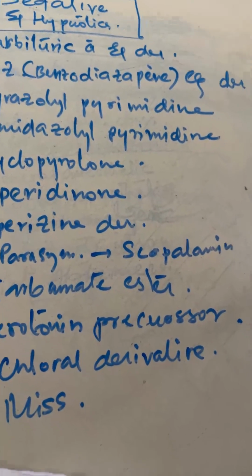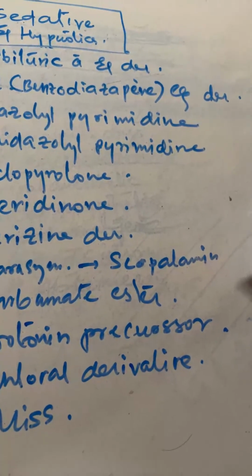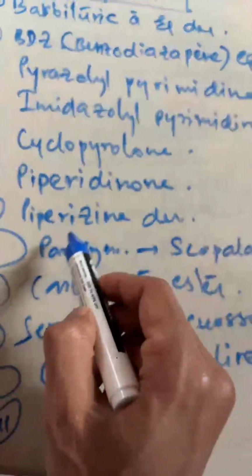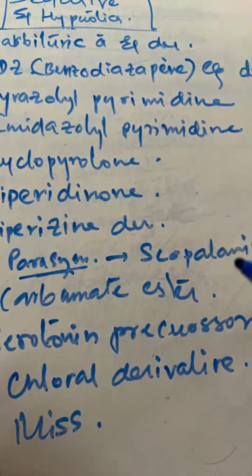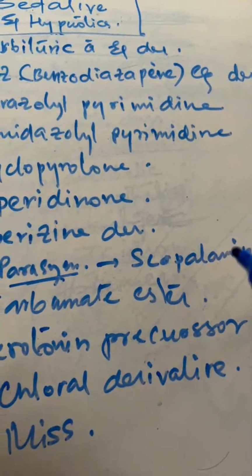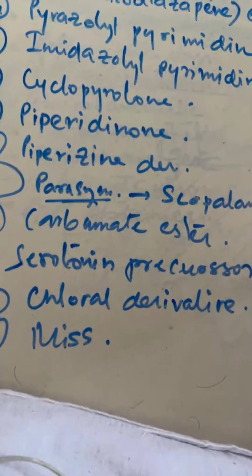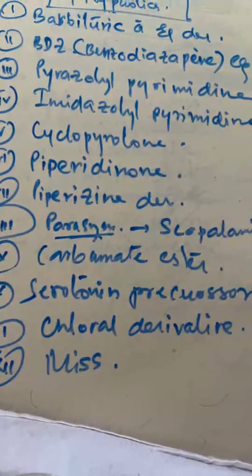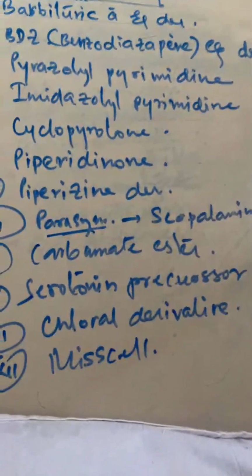Where is number eight? Parasympatholytic. You have to remember that in that, piperidine and pyrrolidine and epoxide all are present. Okay. Next, number nine is carbamate ester, number 10 is serotonin precursor, number 11 is chloral derivative, and number 12 is miscellaneous. Okay, now we will see each drug.